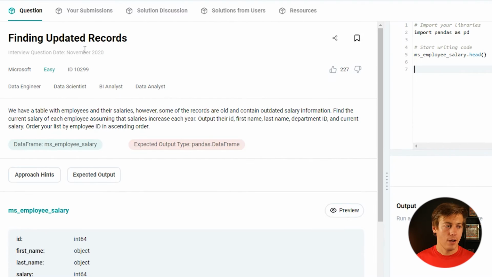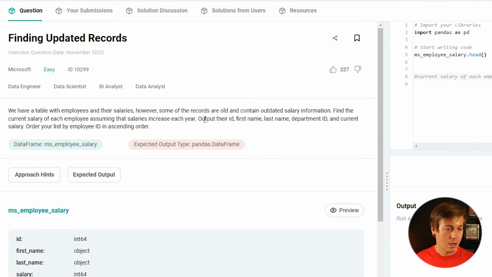There we go. Okay, finding updated records. We have a table with employees and their salaries. However, some of the records are old and contain outdated salary information. Find the current salary of each employee. So just assume that the salaries increase each year.